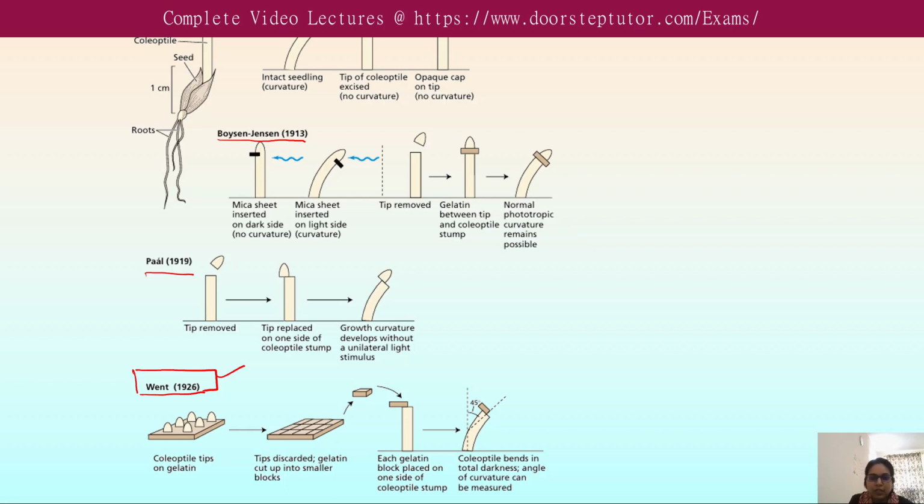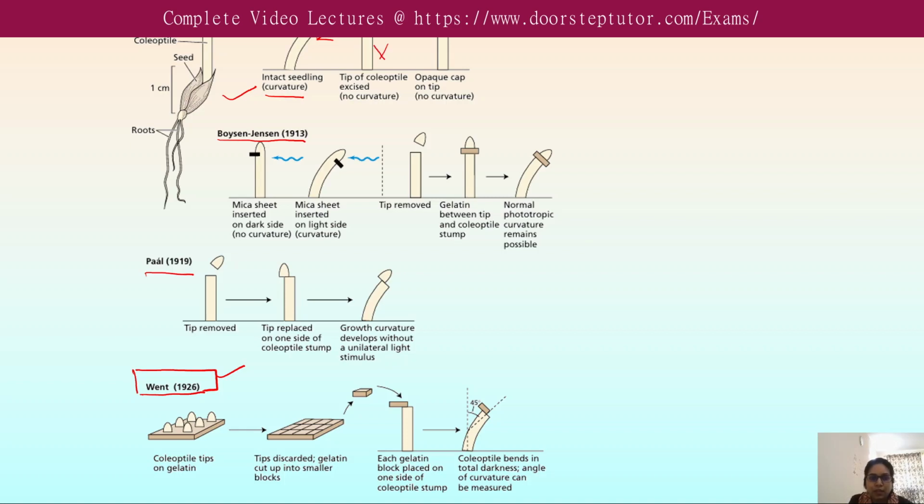Here we can see the curvature: when light acts on one side of the intact seedling, curvature is observed. When the tip of the coleoptile is excised, no curvature is seen.